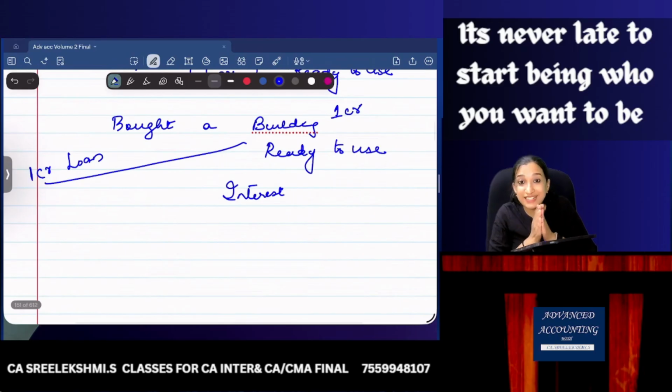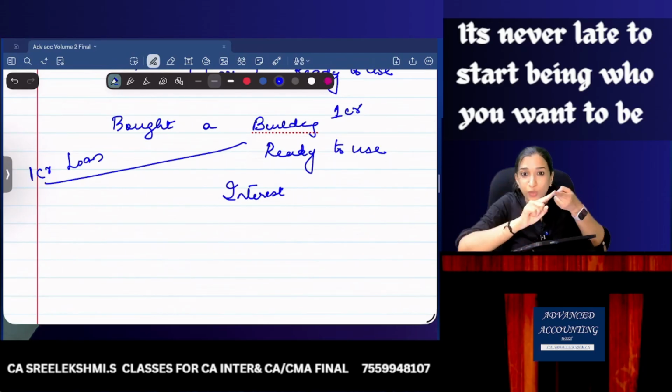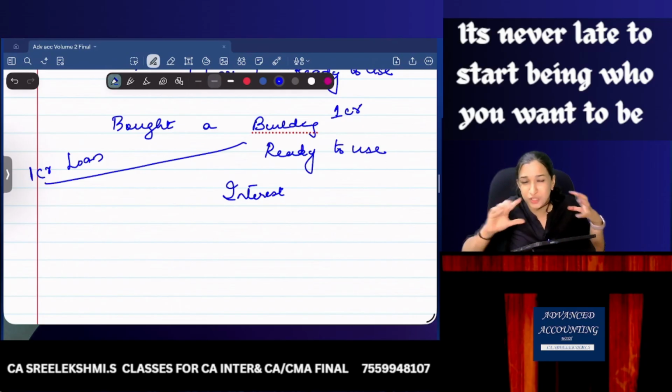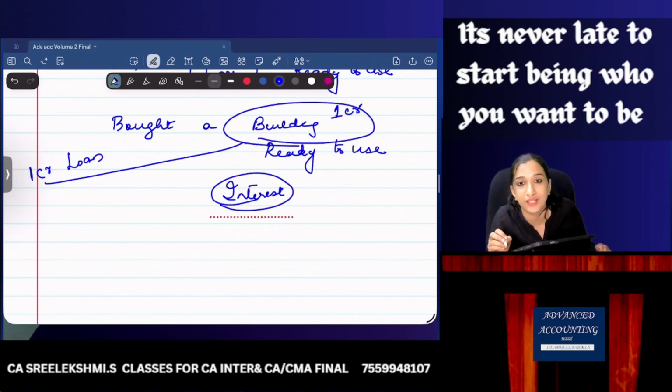What does the standard say? Borrowing cost directly attributable to acquisition, construction, production of a qualifying asset. A qualifying asset is an asset that takes a substantial period of time for its intended use. If these assets are already in ready to use condition, then the interest will be charged to the statement of P&L. Are you understanding?